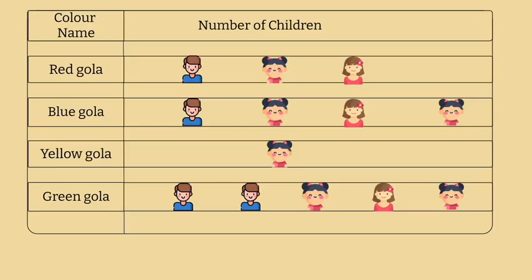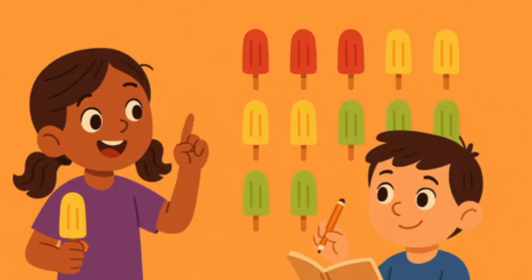So they start writing down how many children eat each color. Red gola loved by 3 children, blue gola loved by 4 children, yellow gola loved by 1 child, green gola loved by 5 children. They make a chart like this. Now they count the golas in each row. The yellow gola was eaten the most. That means it's the class favorite. This is called collecting and recording data, just like real scientists do.